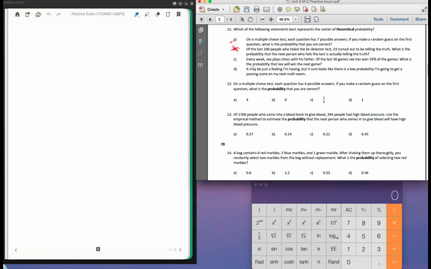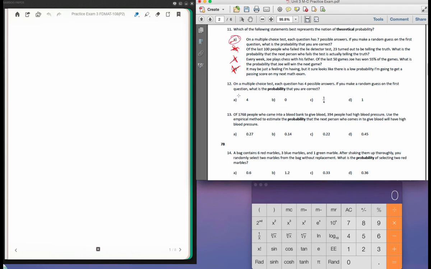Every week, Joe plays chess with his father. Of the last 50 games, Joe has won 55% of the games. What is the probability that Joe will win the next game? Once again, on this one, the events are not independent. I can't project that the next game will be one that Joe wins, because there's a lot of factors to chess. If we knew for sure that Joe always played the same and always won with the same probability, then that would be one thing, but we don't. It may be just a feeling I'm having, but it sure looks like there's a low probability I'm going to get a passing score on my next math exam. Once again, each event is not independent and equally likely. So actually, letter A is the best choice on that one.